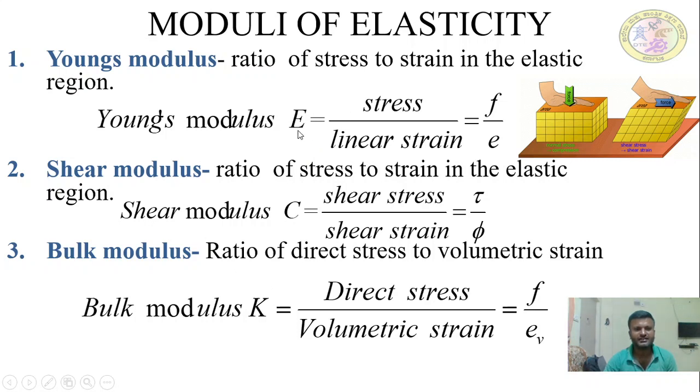Young's modulus represents the longitudinal or linear strains, shear modulus represents the shear strain subjected to shear stress, and bulk modulus is direct stress divided by volumetric strain, which is a volume change. Again, these symbols represent the different elastic constants, and we generally use them throughout this course.